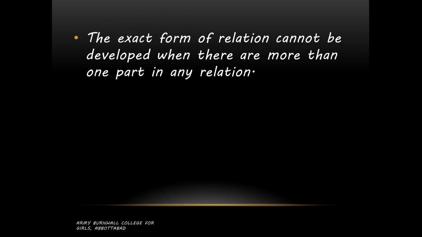The exact form of a relation cannot be developed when there is more than one part in a relation. That means if we are going to add, subtract or divide two or more factors, dimensional analysis does not give us any information about that. It is just telling us about the dependence, whether it is directly or inversely dependent on the given factor. It tells us about the power, so it gives the relation, but not the exact form of the relation.